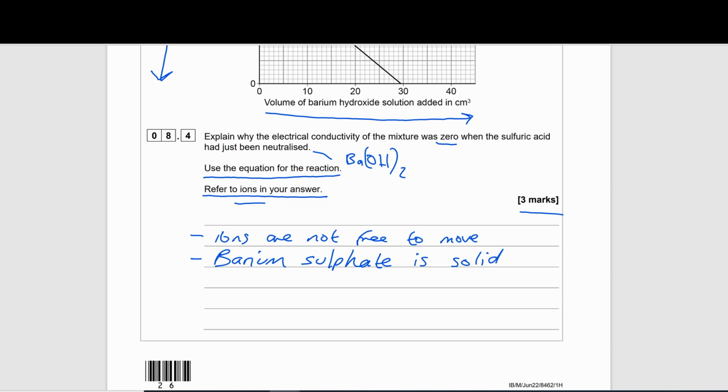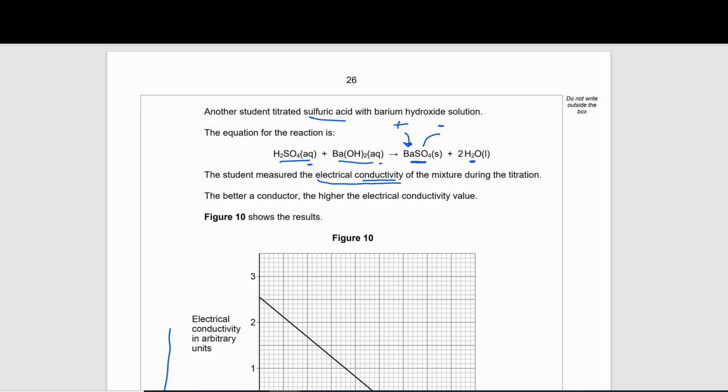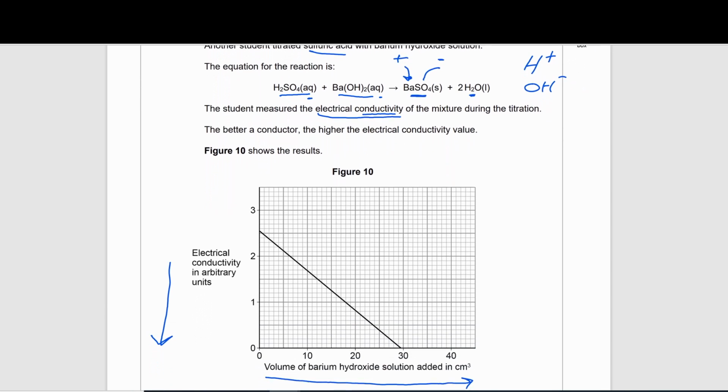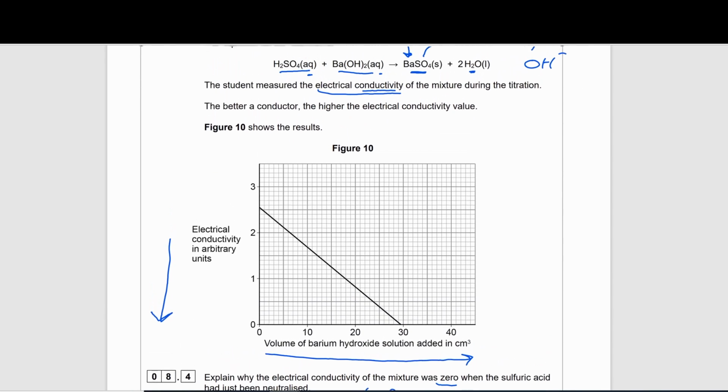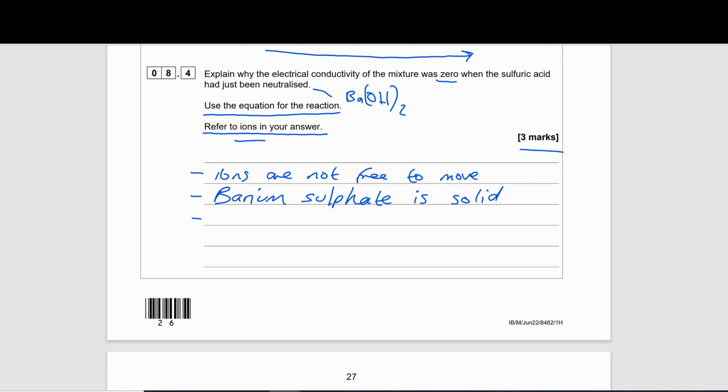But going back to the equation one more time, we also have water, because remember it was an aqueous solution, so potentially there could be hydrogen ions or hydroxide ions that could carry a charge. But what we can see is those ions have formed water. So the hydrogen ions and the hydroxide ions have gone to form water.